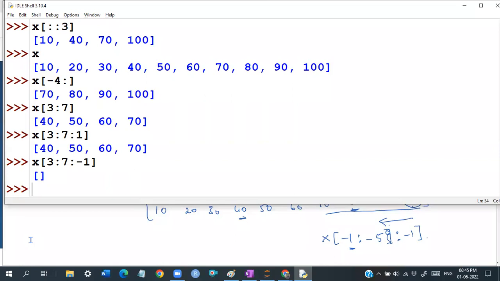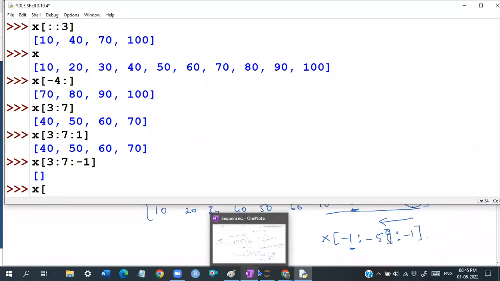So if you observe carefully, it is a negative step. If you want to read it in the reverse order, x of, you have to start from the reverse order, actually, guys. You have to read it in the reverse order. So which position is it going to be? Actually, you're asked up to 7. Same procedure: 7 means before 7, it will stop. So it is going to stop here only. Isn't it? So now what I'm going to do is read it in the reverse order. It has to be nothing but 6.